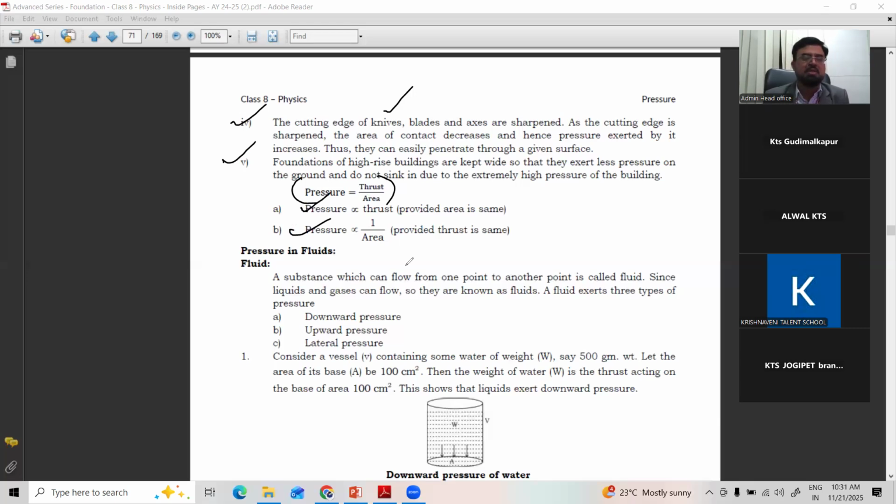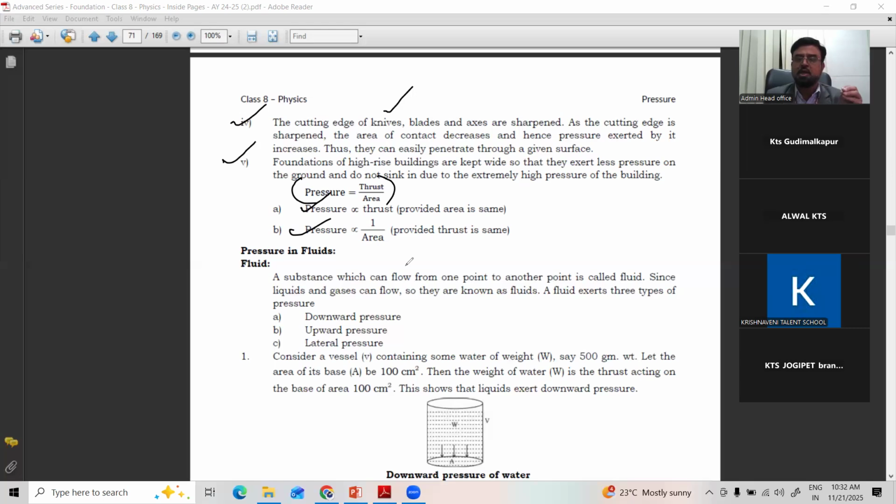All these 5 examples show us that pressure is more when force is more, and pressure is less when area is less. So both force and area affect the pressure acting on a body, which is shown by all the 5 examples.